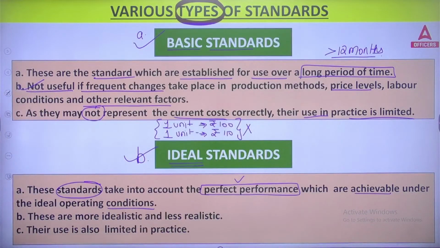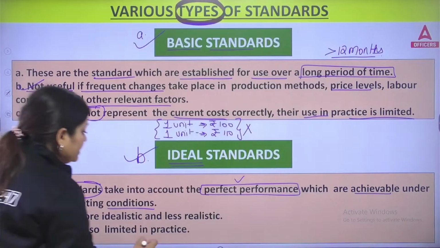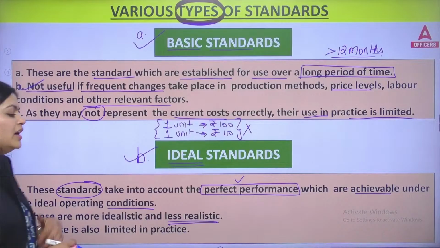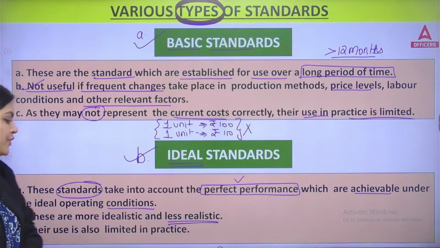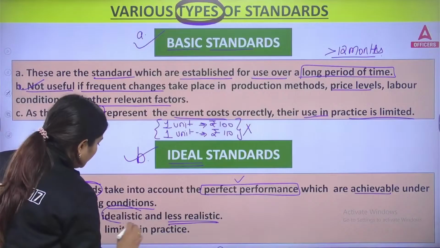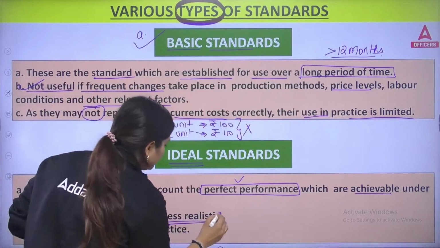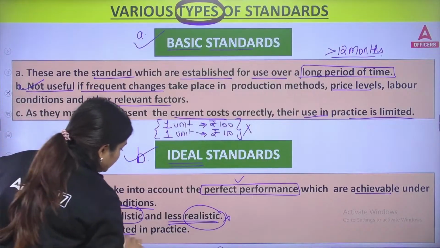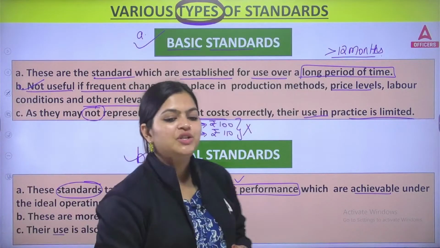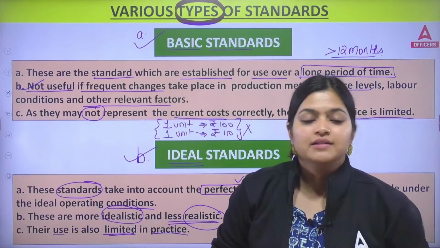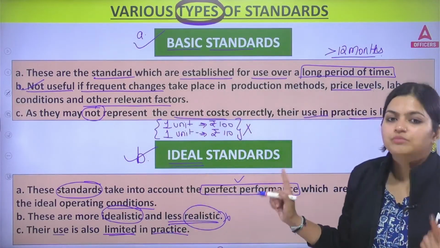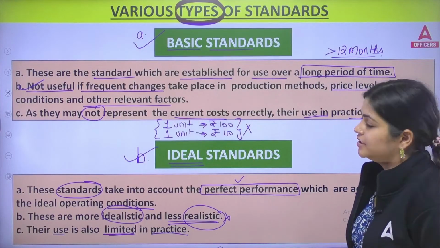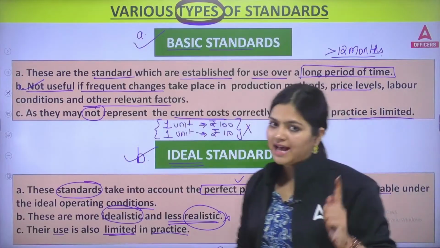Now, these are more idealistic and less realistic. More ideas, dreams. In reality, you are not going to use them that much. Their use is also limited in practice, because every time you cannot say everything is going to be in your favor. That's why this is not much used while doing your standards. So here we complete the 2 types of standards, basic and ideal.